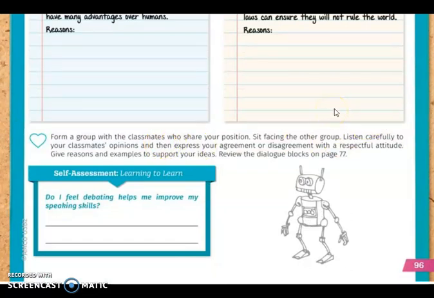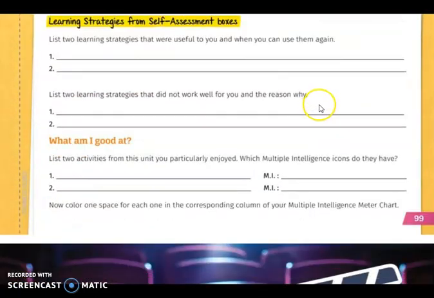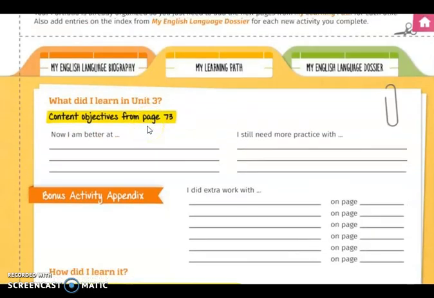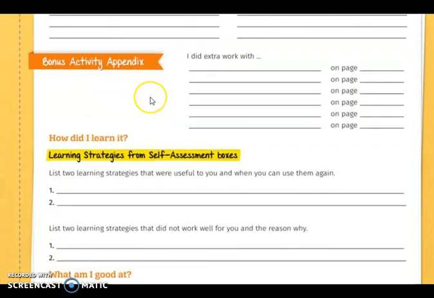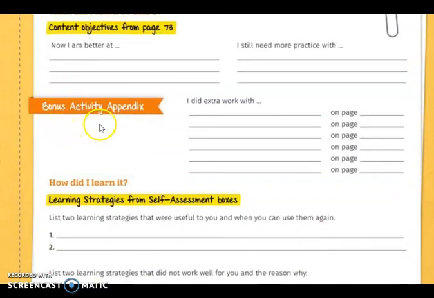And I almost forgot to tell you something else. I almost forgot to include this page. On page 99, you will find the portfolio page, and you already know how to work it. Here you will express your personal information according to what you learned during the unit: how you feel right now with English, what you consider that you learned, the strategies that were useful for you, the ones that didn't help you at all, what activities you enjoyed the most, maybe something with a group, maybe something you worked on by yourself, what multiple intelligences you put into practice, and the bonus activity appendix.